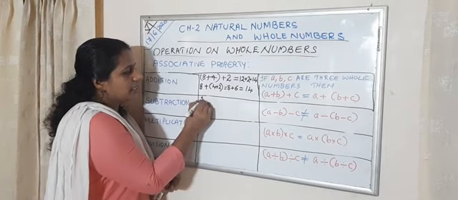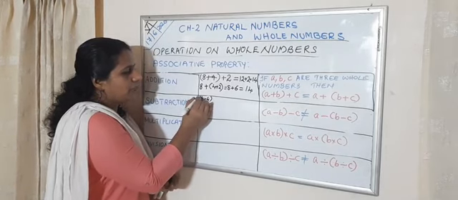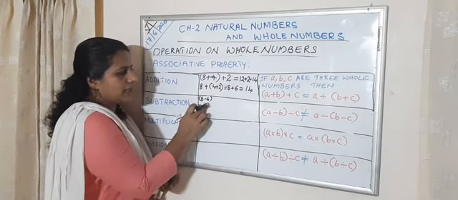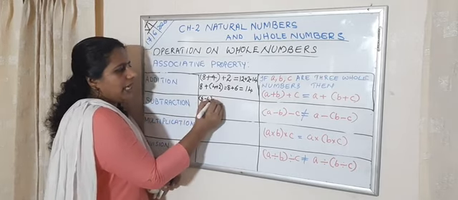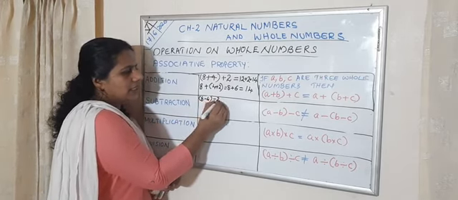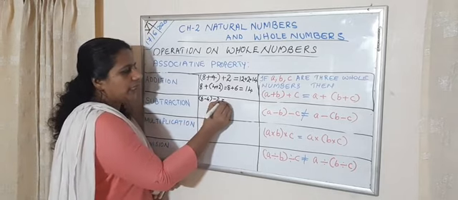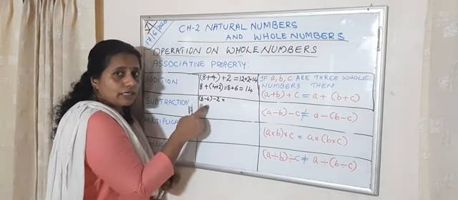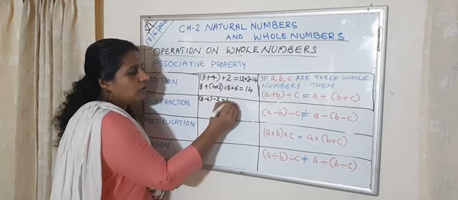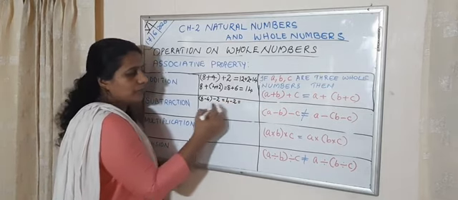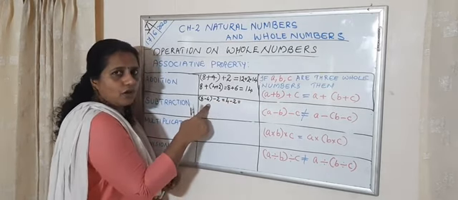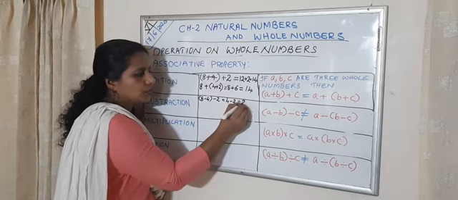That is, I am taking the first two numbers together. That is, I am combining these two numbers, and after that, writing the third number. What is 8 minus 4? 8 minus 4 is 4. 4 minus 2 is 2.